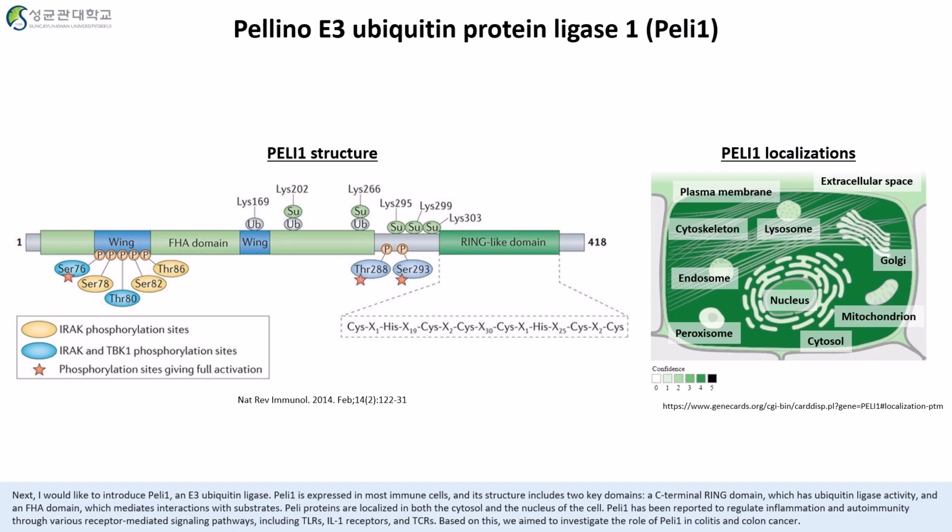Next, I would like to introduce Pellino-1, an ubiquitin ligase. Pellino-1 is expressed in most immune cells, and this protein is localized in both the cytosol and the nucleus of the cells. Pellino-1 has been reported to regulate inflammation and autoimmunity through various receptor-mediated signaling pathways, such as TLR, IL-1 receptor, and TCR. Based on this, we aim to investigate the role of Pellino-1 in colitis and colon cancer.